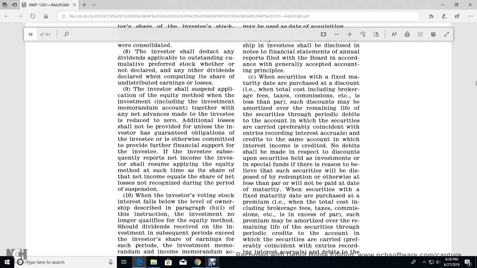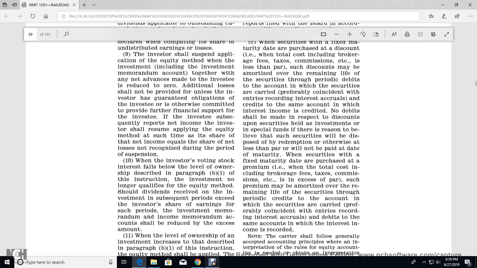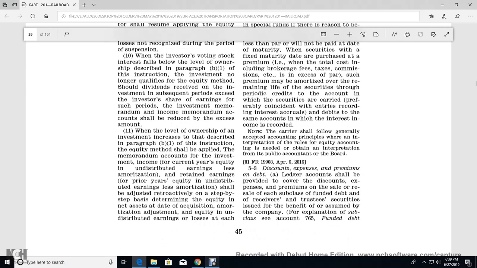Otherwise, if the lesser of par will not be paid on the day of the maturity, when the security with fixed maturity is purchased at a premium, where the total cost includes the brokerage fee, tax, commission, etc., in excess of par, the premium may be amortized over the remaining life of the security through the periodic credit of the account with which the security is carried, but preferably coincident with the entries recording the interest accrual, debits of the same account in which the interest income is recorded.